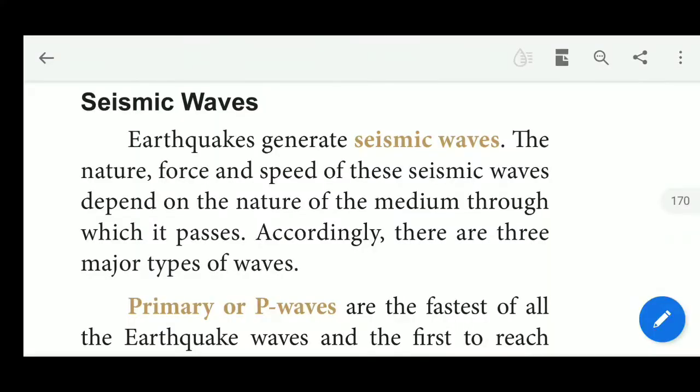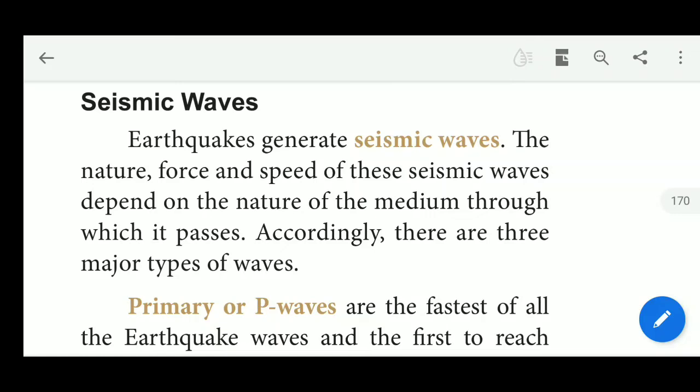So the earthquake generates seismic waves. These seismic waves depend on the nature of the medium through which they pass. Accordingly, there are three major types of seismic waves: primary waves, secondary waves and surface waves.